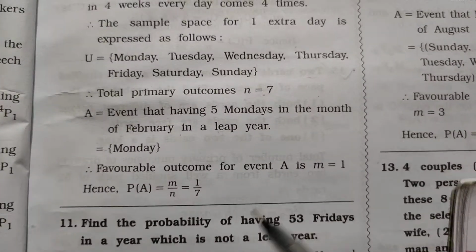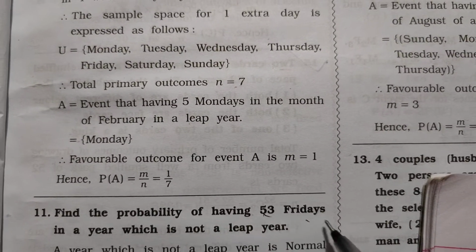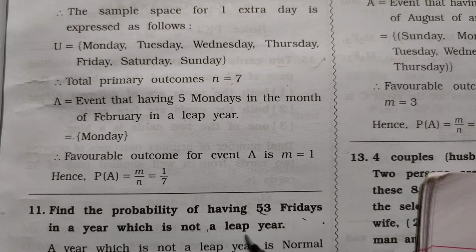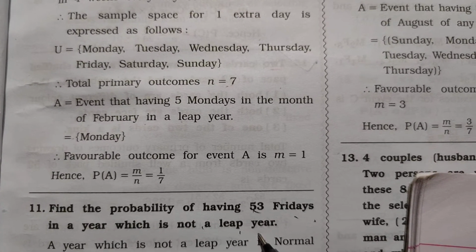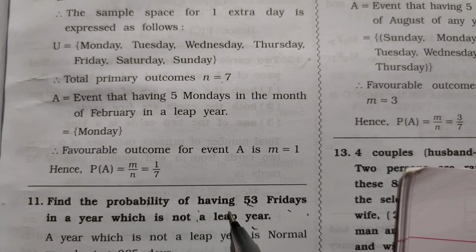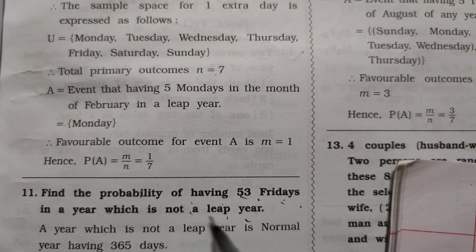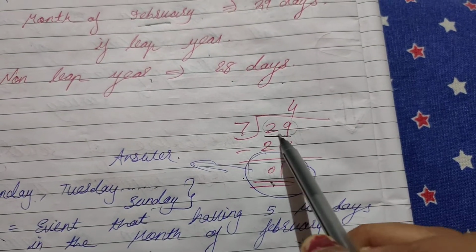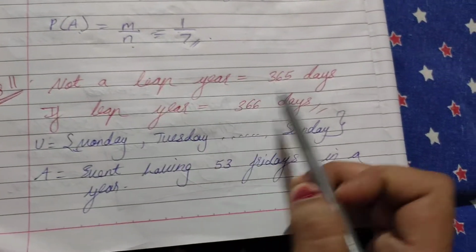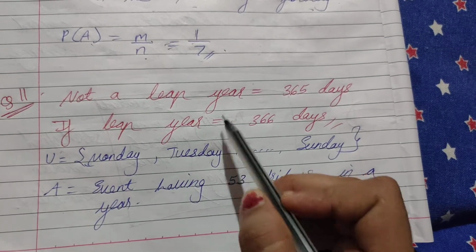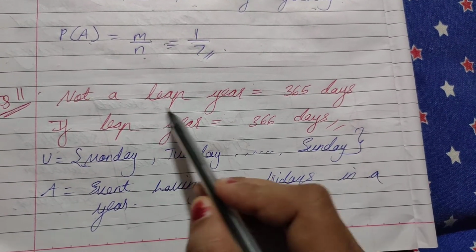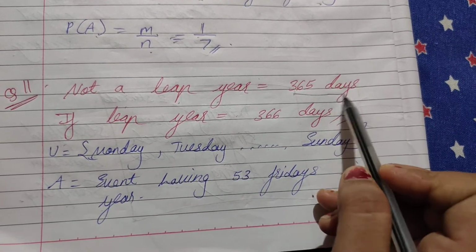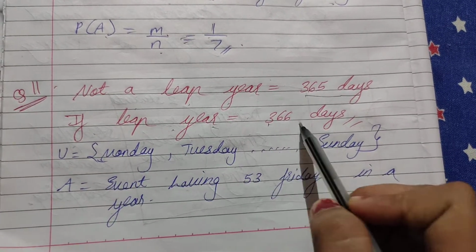Next question. Find the probability of having 53 Fridays in a year which is not a leap year. That means no name of the month is given. If the name of the month is given, for February we check how many days it has and just divide with 7. But if it is not given any name of the month, and it is just given leap year or non-leap year, then not a leap year means it has 365 days. If leap year, 366 days.